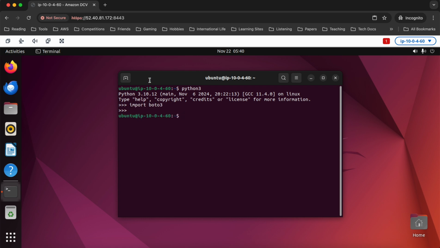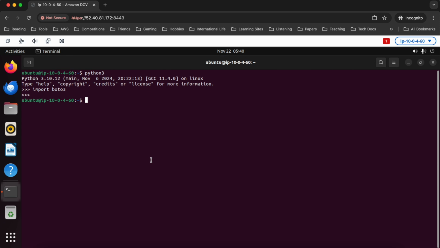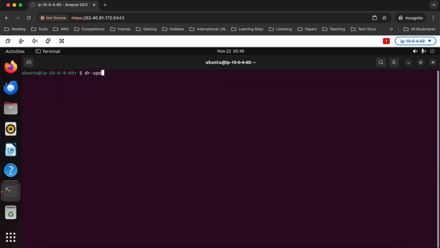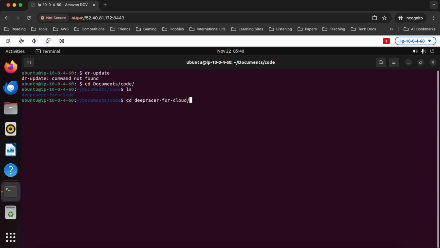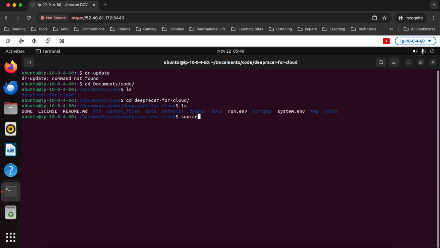Yes. All right, so now we have all the tools our scripts need to talk to S3, but of course if I do one of these dr commands, it won't work. Why? Because I need to run that source script every time, so don't forget about that. So do source bin/activate, and of course I do that from inside my deepracer-for-cloud folder. If I'm not in there, that's okay. I just need to add more after source. I have to have the whole path to that activate script.